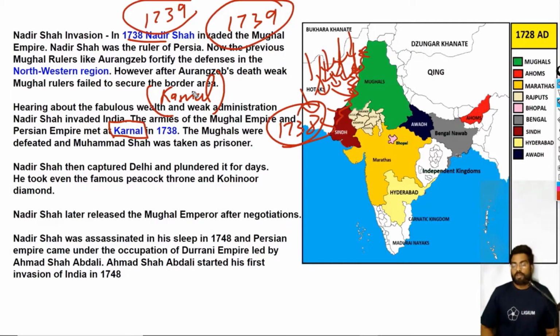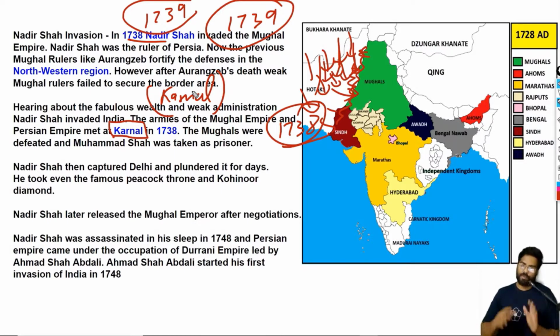Now there is something else you should know. In this battle, Muhammad Shah was also captured, and was later released after negotiation. After releasing Muhammad Shah and taking a lot of loot from India, Nadir Shah went back to Persia. Somewhere near Persia, he was assassinated by his own soldiers and relatives. After his assassination, there came a man called Ahmad Shah Abdali.